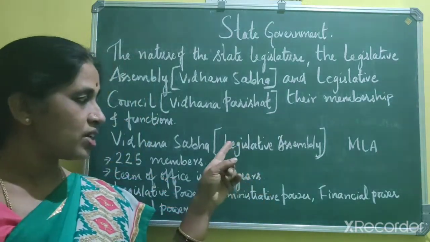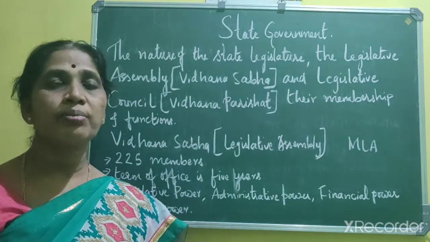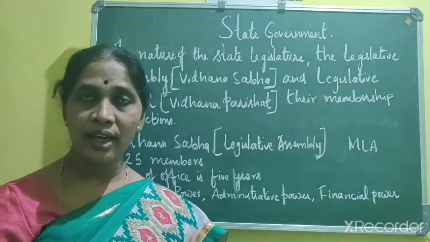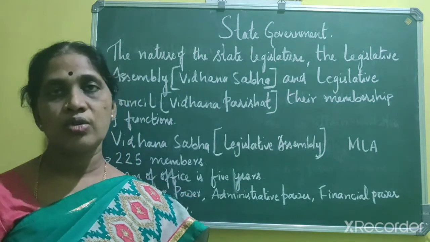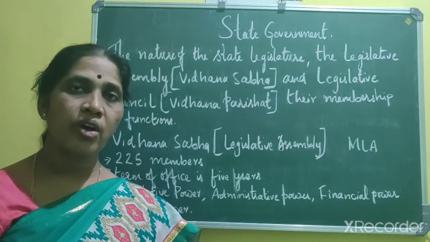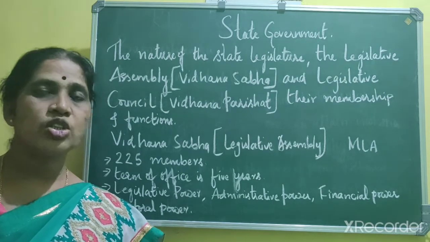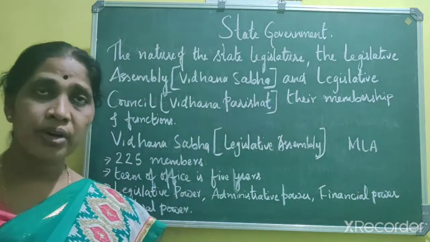So the members of the legislative assembly have the legislative power. That means they have the power to make the law. Whatever the law, that means the bill, that they have introduced here, it has to be discussed in both the houses. After the consent of both the houses, it will go to the governor for his consent, and after his signature, it becomes a law. That is about the legislative power.